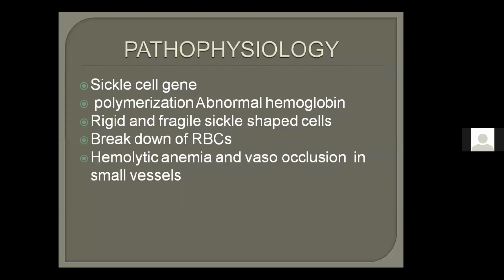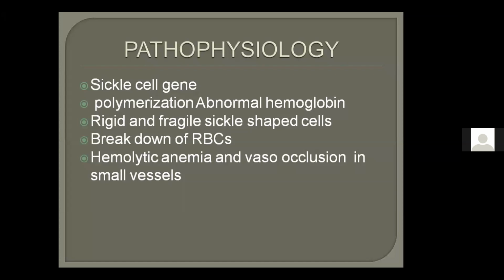There is a sickle cell gene in the place of a correct gene. What does the sickle cell gene cause? It causes abnormal hemoglobin, and abnormal hemoglobin is unstable. It leads to polymerization. And what happens when a thing is unstable? Everybody knows the sickle-shaped red blood cells are rigid and very fragile. They are prone to breakdown. So the abnormal hemoglobin containing the sickle cell gene leads to breakdown of the RBCs.